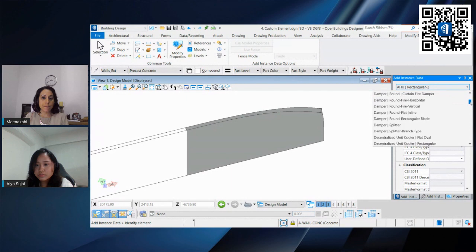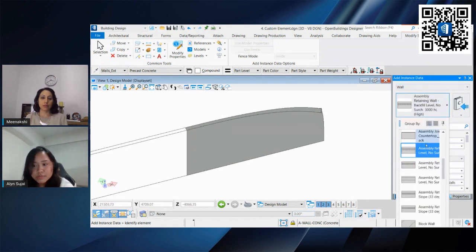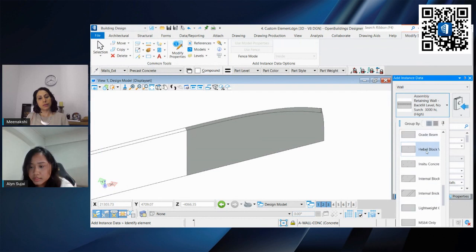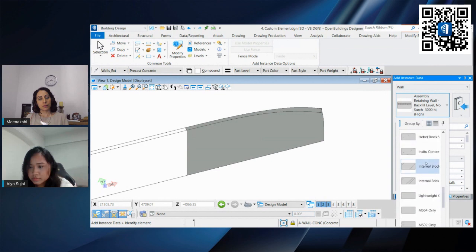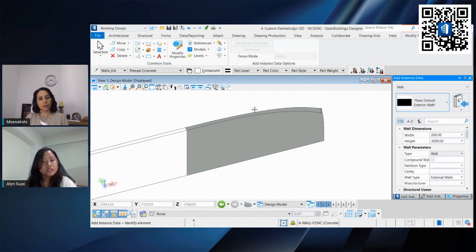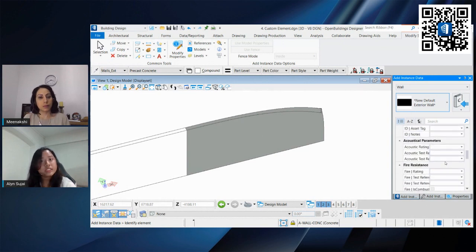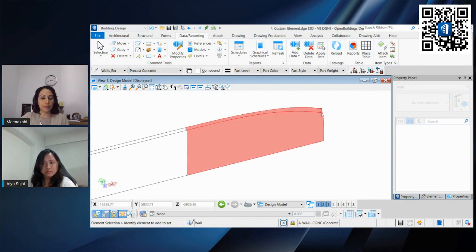Let us scroll down and look for wall. We can either pick the same type of wall or something different. Let us choose our default exterior wall. Once we see this, we can either add the properties just like a simple beam element, or we can apply them to this solid. Let us select the solid, or this wall, now.